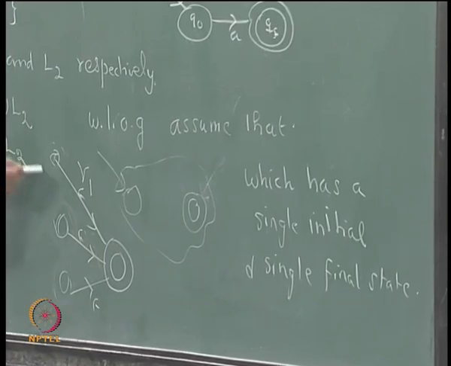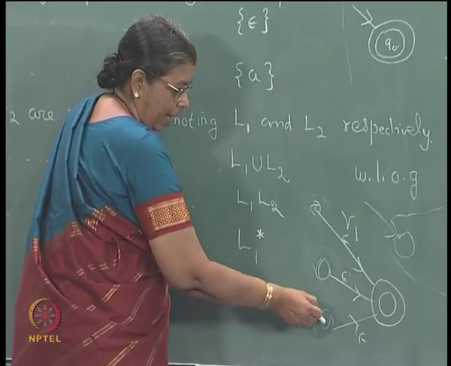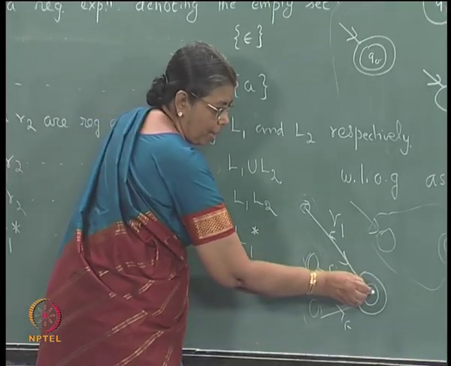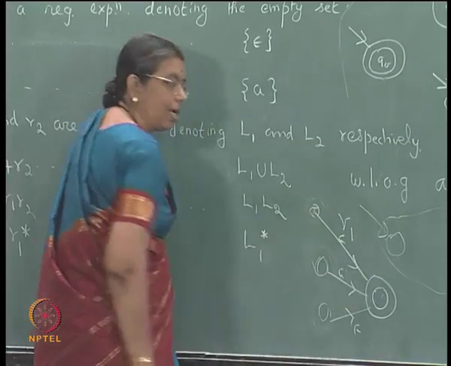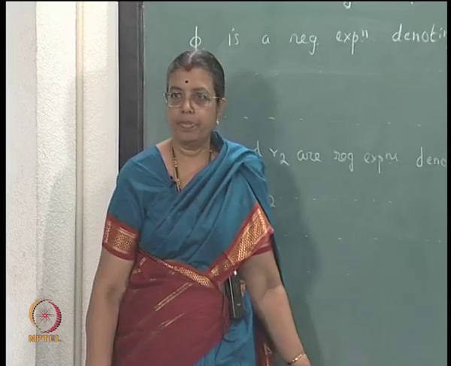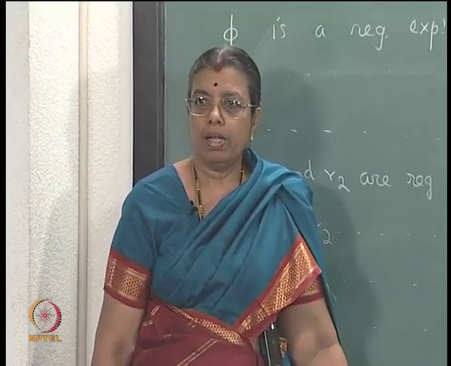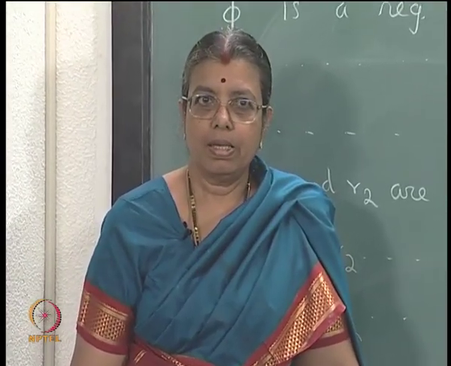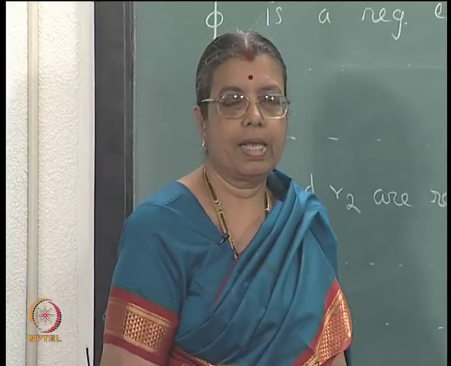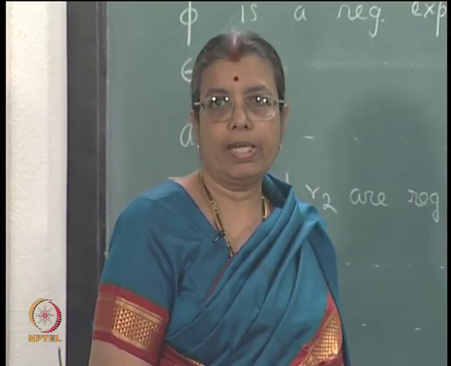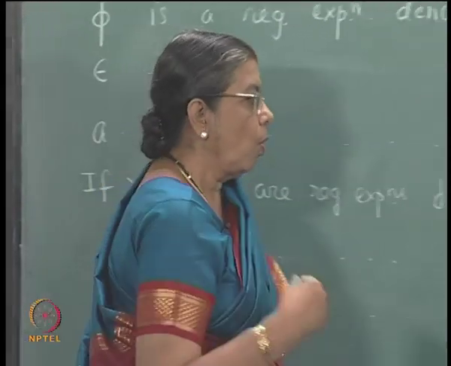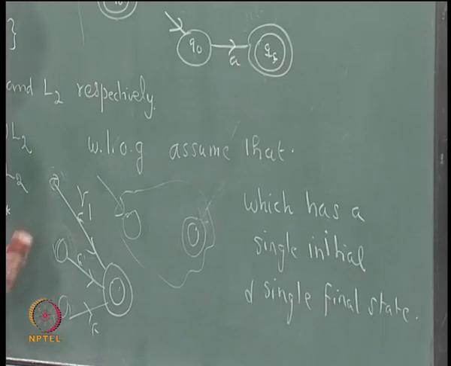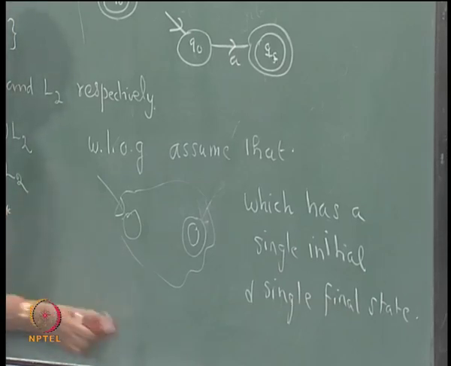So, instead of having 3 final states, I can make them non-final and have only one final state, where from each final state an epsilon transition leads to the final state. The language accepted by such a transition diagram will not be affected by this, right. So, without loss of generality, you can assume that